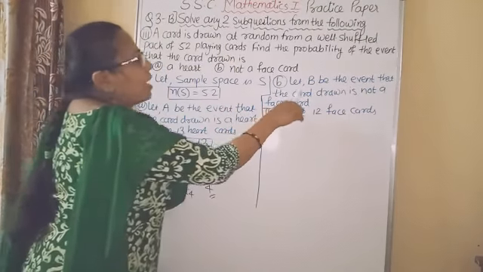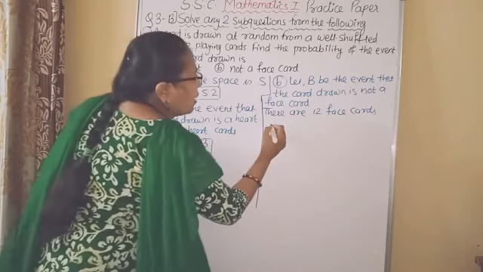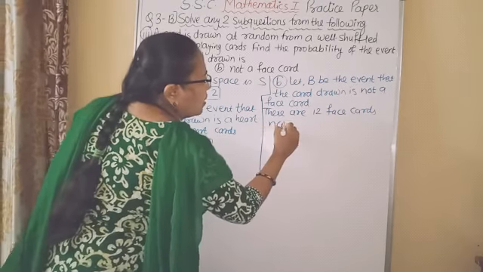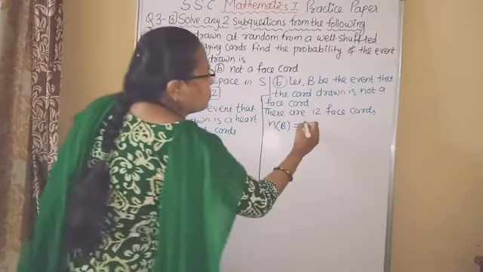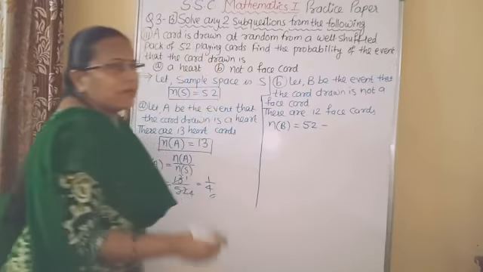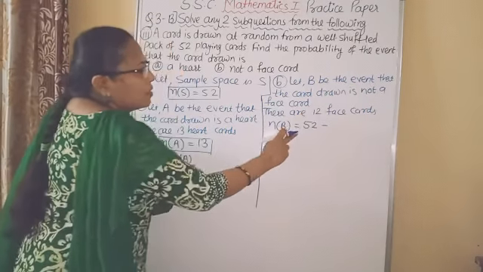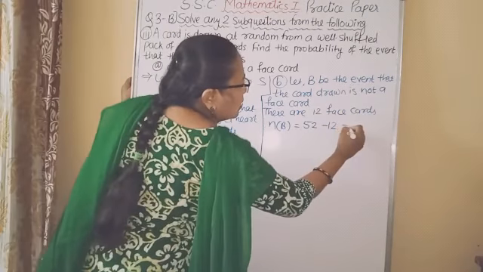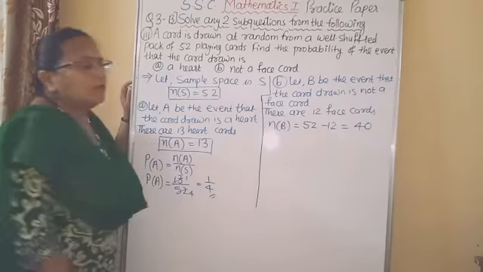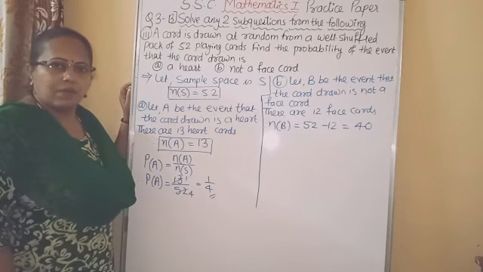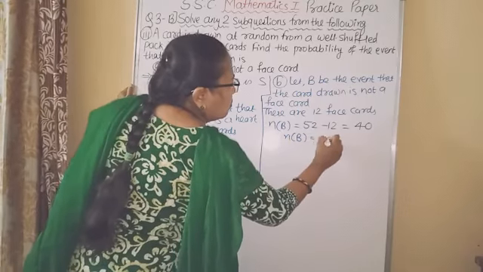But here the card should not be a face card. So we have to find out n of B. Therefore n of B is equal to total how many cards are there? 52. From that we don't want face cards. So total how many face cards are there? 12. So 52 minus 12 is equal to 40. So n of B is equal to 40. Followed? Therefore n of B is equal to 40.